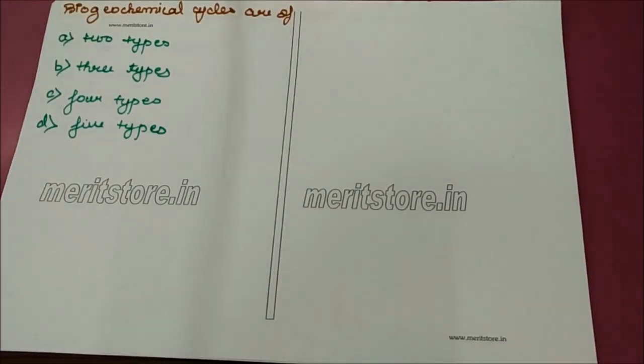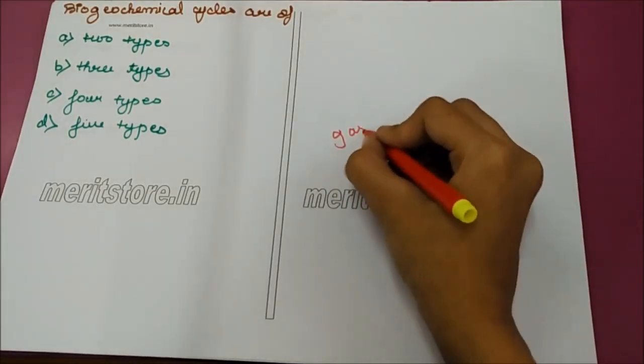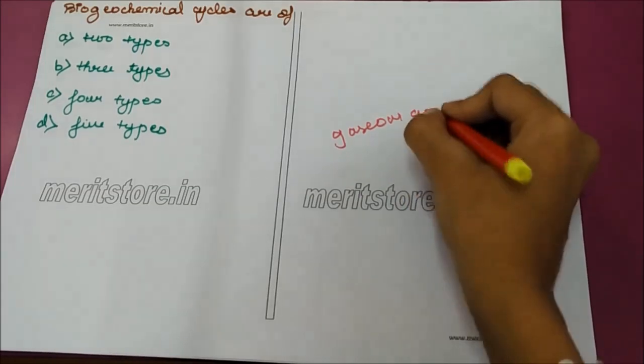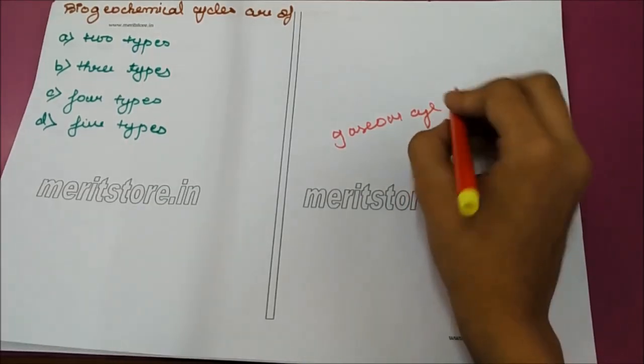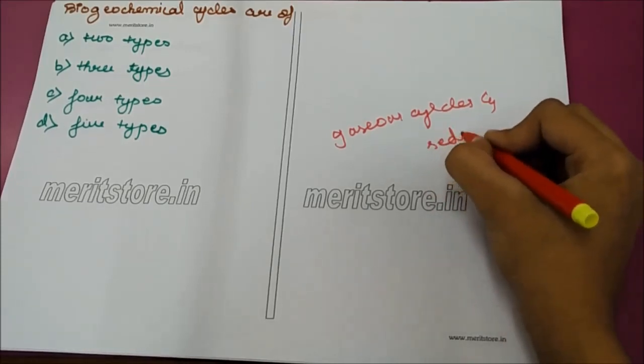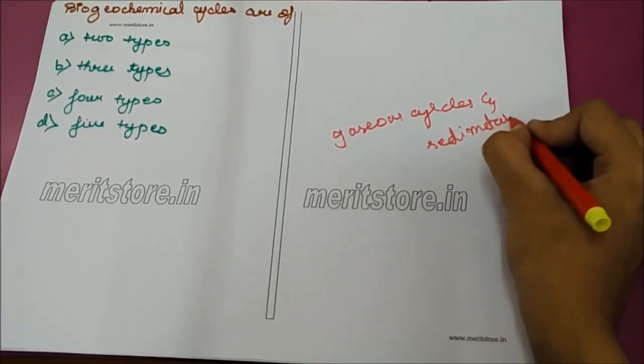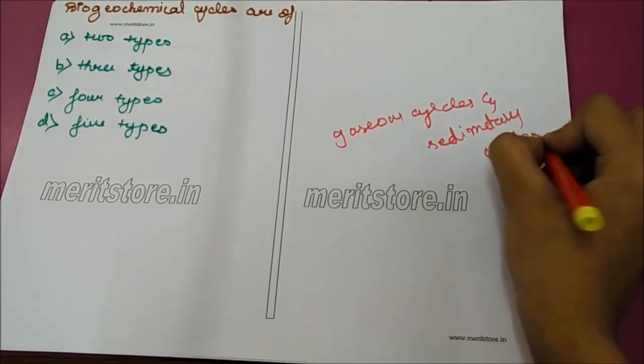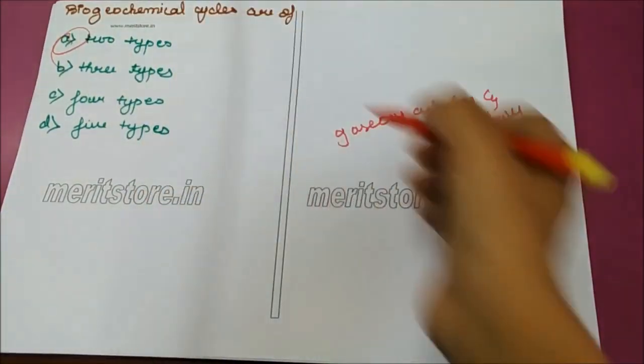Biogeochemical cycles are of 2 types, 3 types, 4 types, 5 types. The biogeochemical cycles are classified into 2 types, namely gaseous cycle and sedimentary cycles. So the correct option is 2 types.